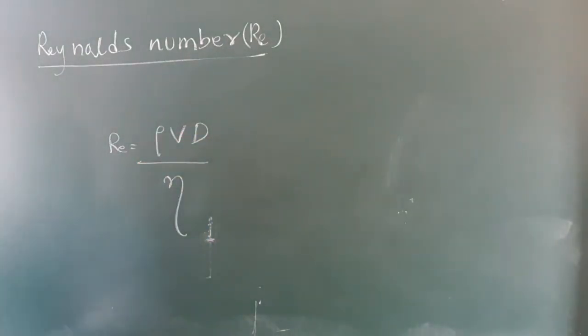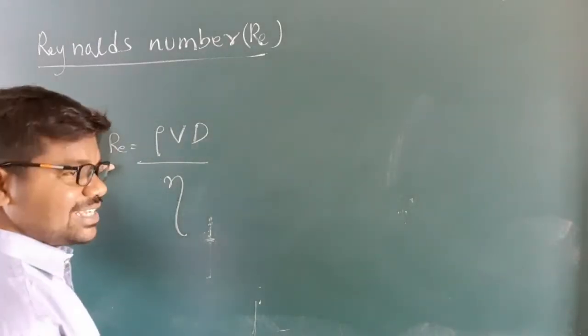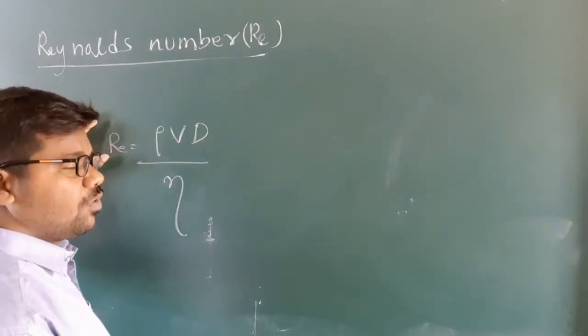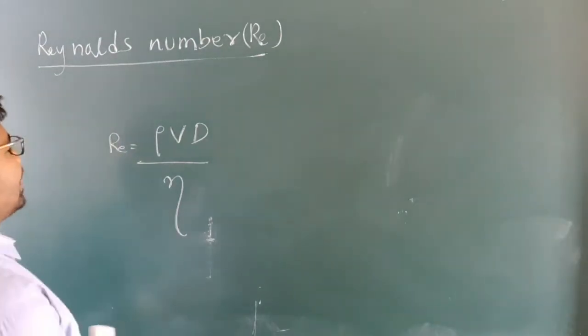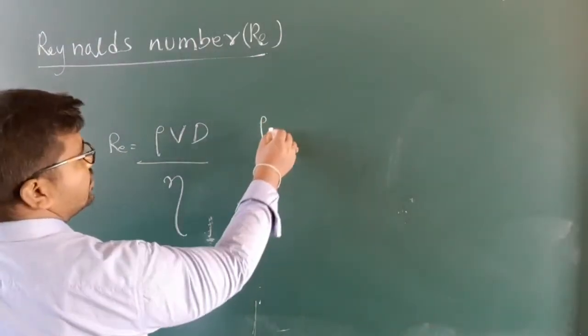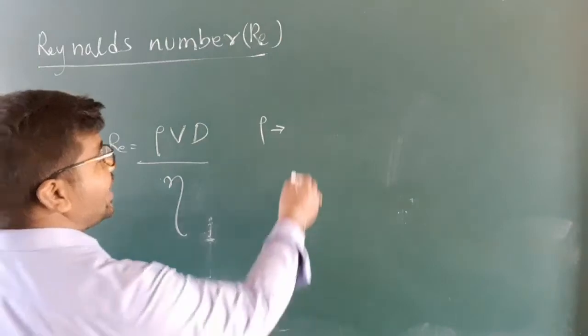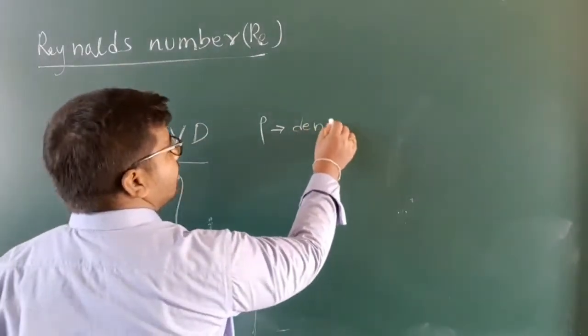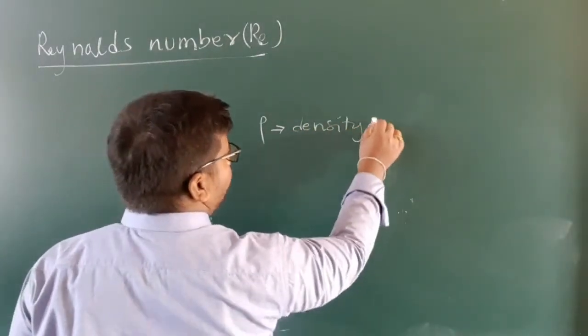See here, Reynolds number decides the fluid flow. Understand? Here rho is the density of fluid.